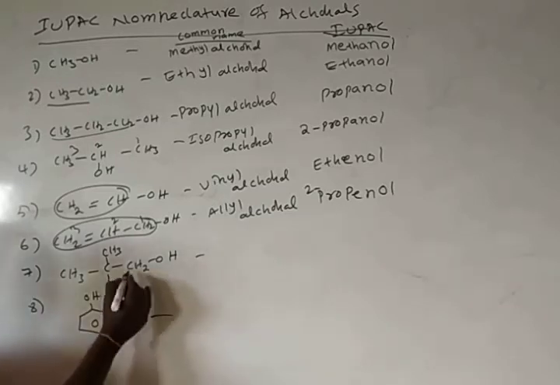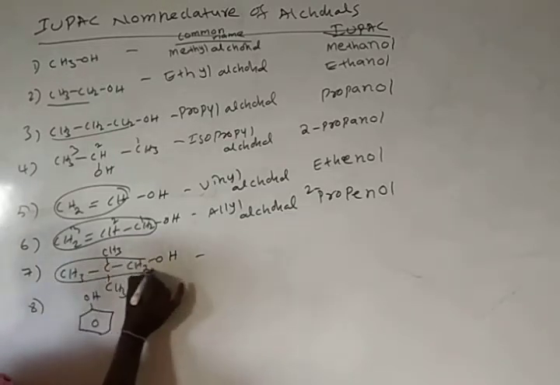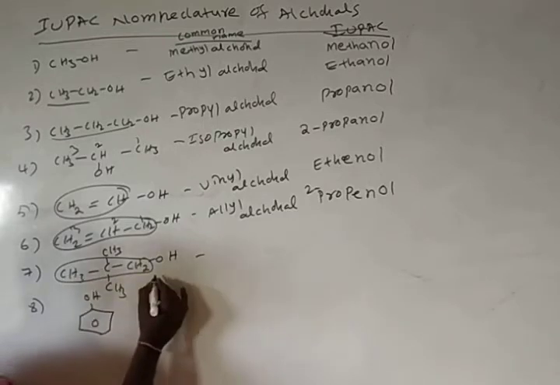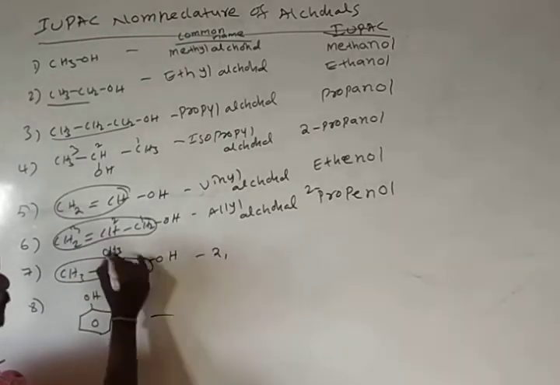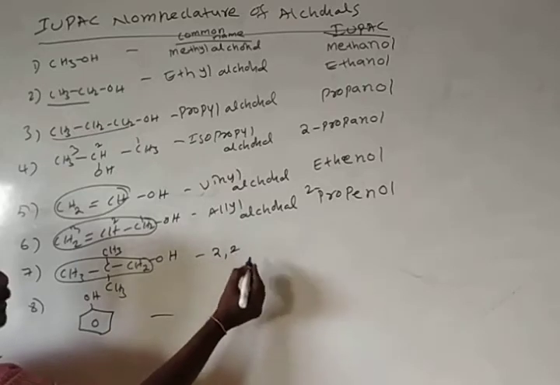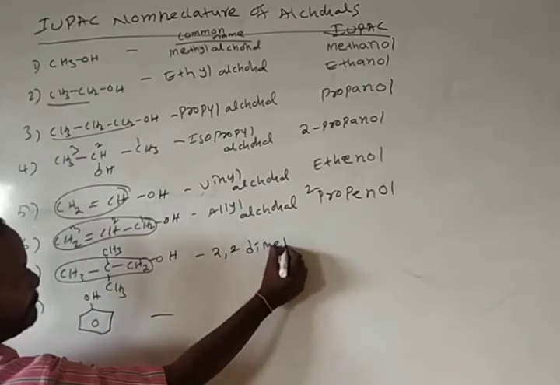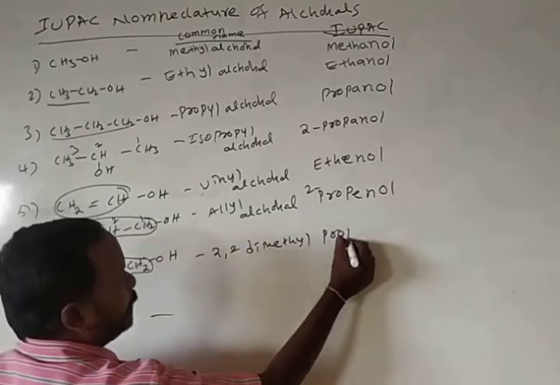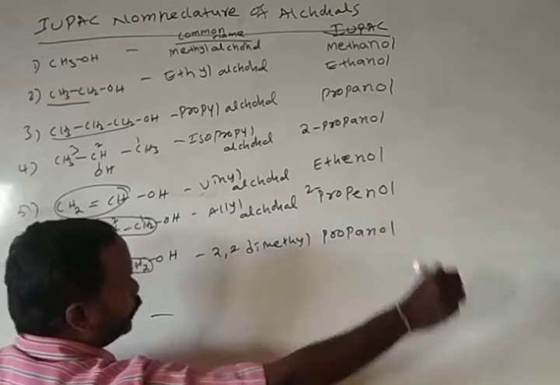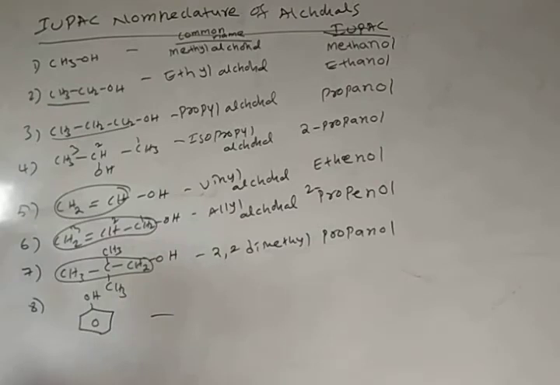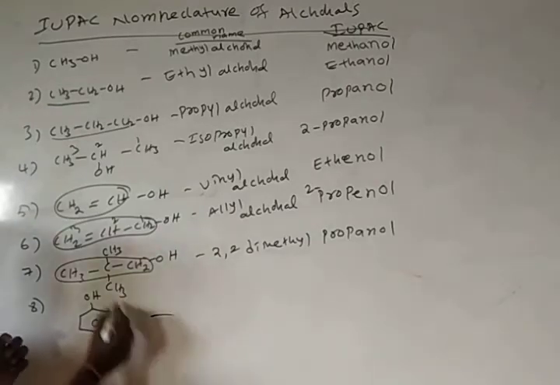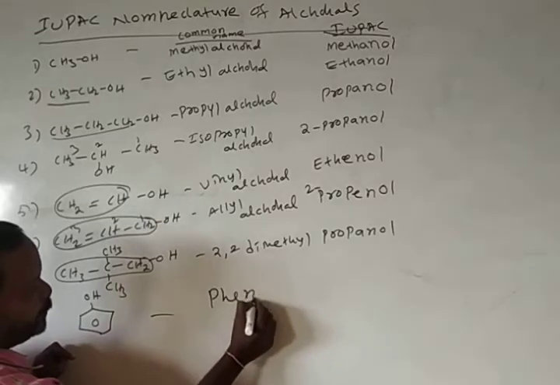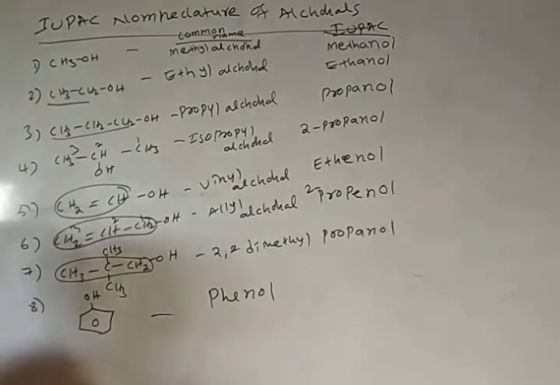Here we have one more, a different molecule. CH2, here C is there with CH3. At the second position, 2 methyl groups are there: 2,2-dimethyl, 3 carbon atoms, propanol. The common and IUPAC name of the benzene-OH molecule is phenol.